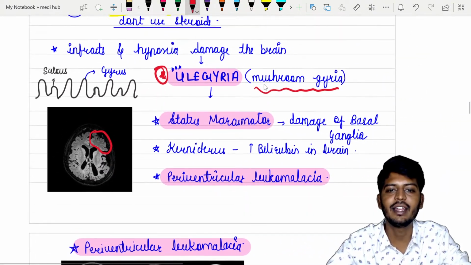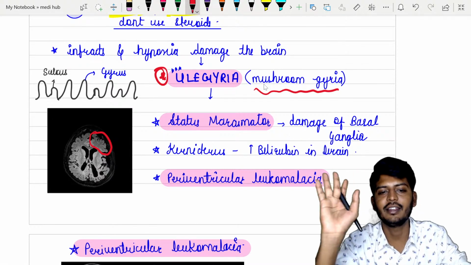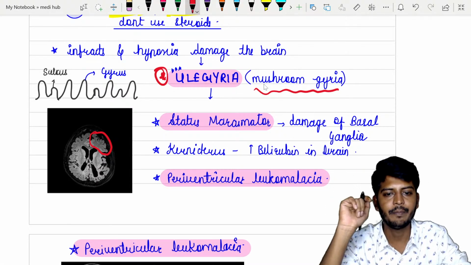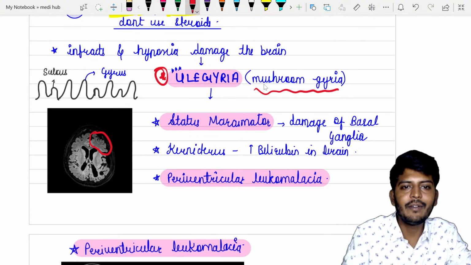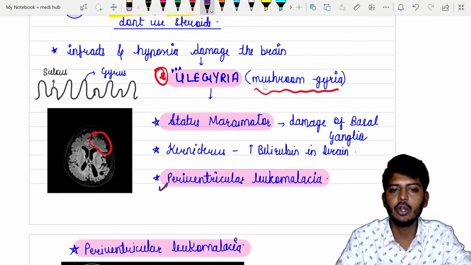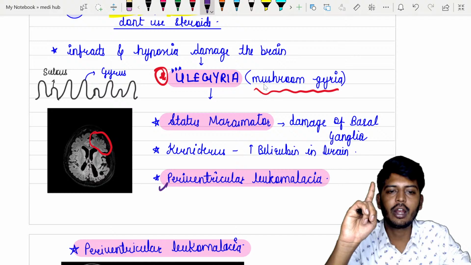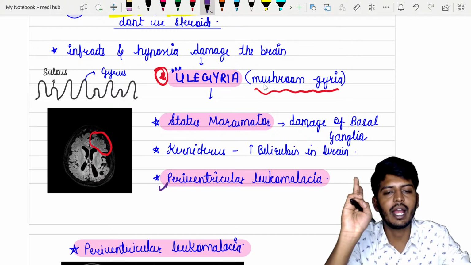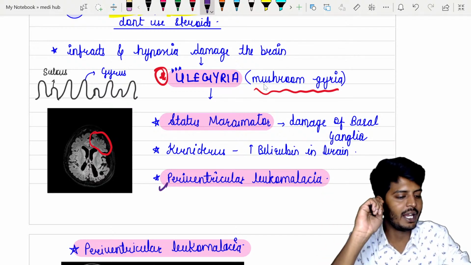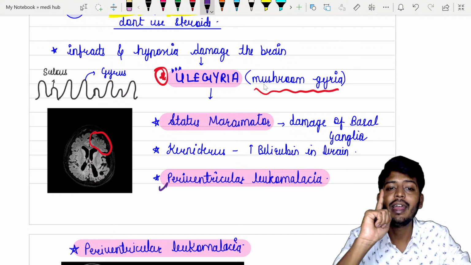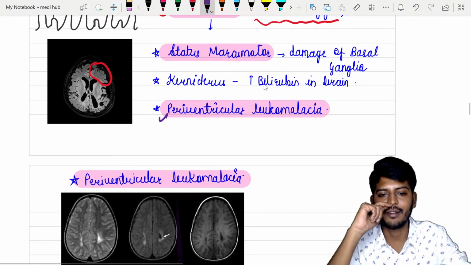Again, ulegyria is seen with what? Ulegyria is seen with HIE. याद रखो इतना तो याद रखा करो ठीक है. Then there will be one more thing called as periventricular leukomalacia. दो word याद रखा करो. What is that? Periventricular leukomalacia and ulegyria are the two important changes you can find in the imaging of a patient who is having what? Very good. Who is having a hypoxic ischemic encephalopathy.